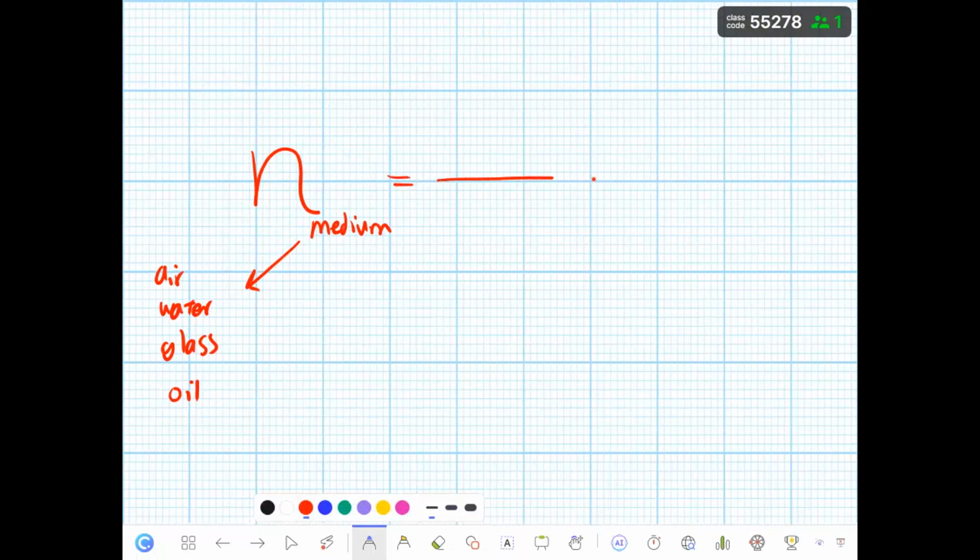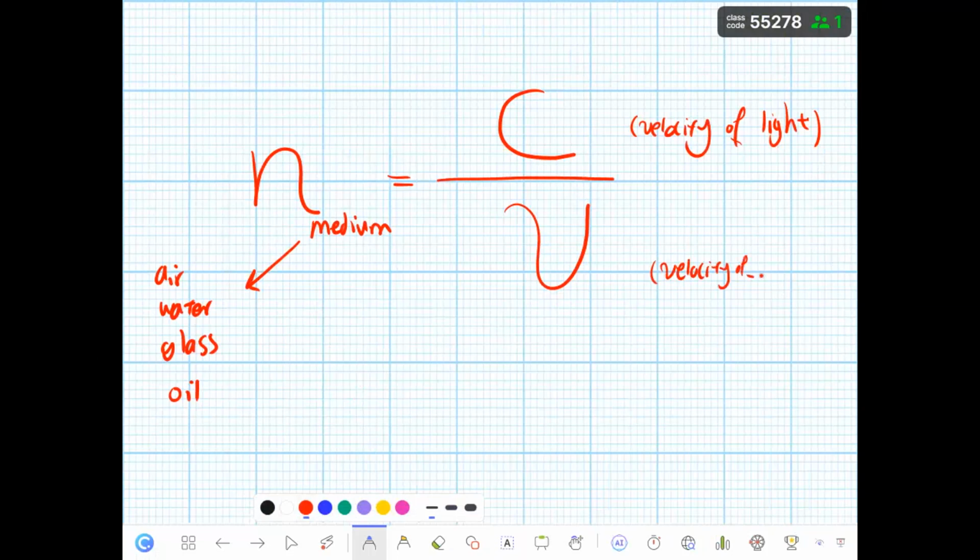n is equal to c. What is the c? Velocity of light, divided by v. What is the v? Velocity of light in the medium.